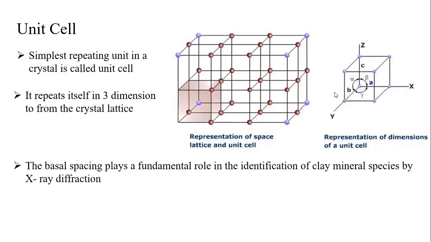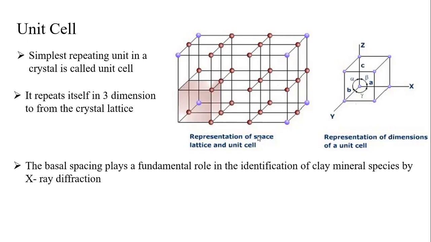A small piece of unit, a simple representing unit in a crystal structure. The arrangement of the small unit cells will form one big unit called a crystal lattice, also called a space lattice. It represents a three-dimensional arrangement: x, y, z. So we can see it's three-dimensional.